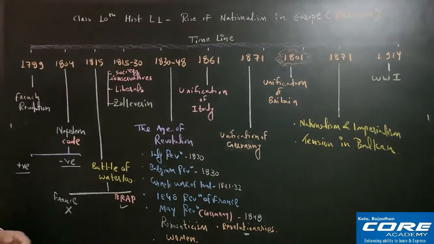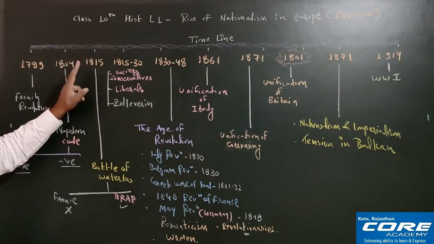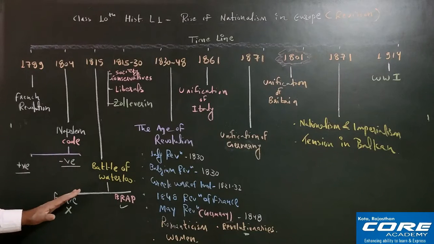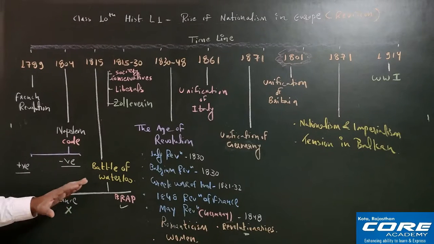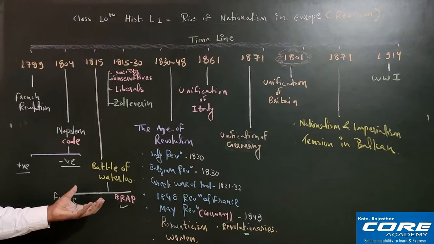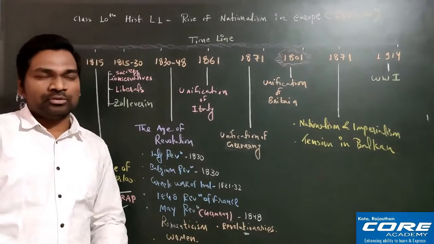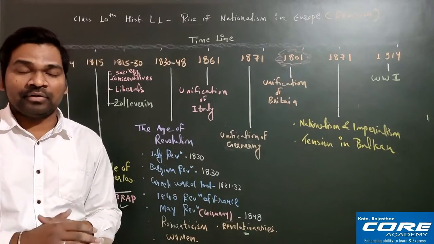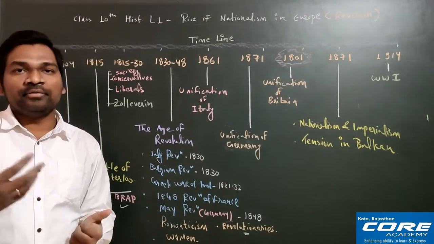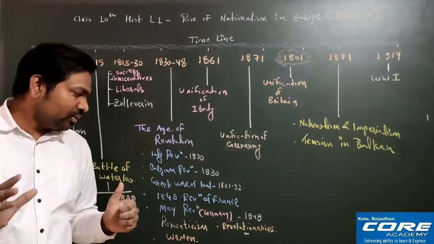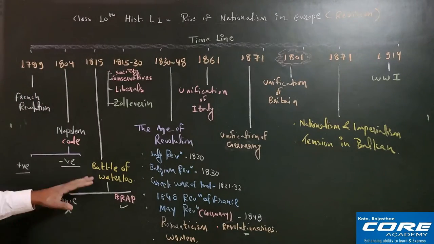But in the Battle of Waterloo, which took place in 1815, after this defeat the entire rule of Napoleon Bonaparte in France was finished, and he had to leave his country and go to Saint Helena Island, where he died in 1821. So till now I think the picture is very clear.